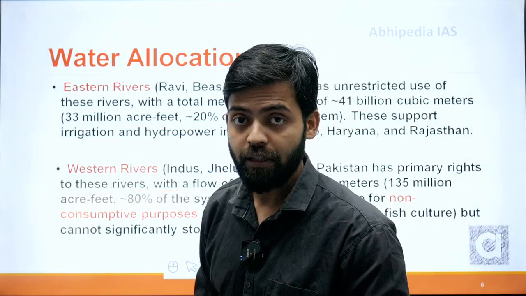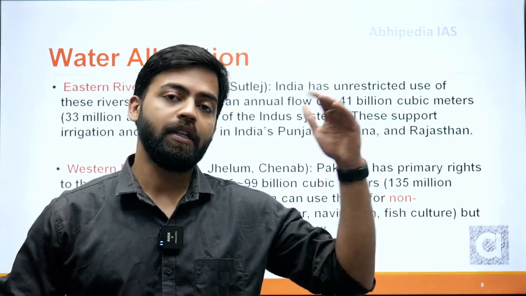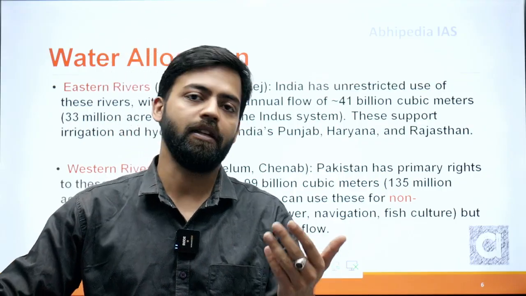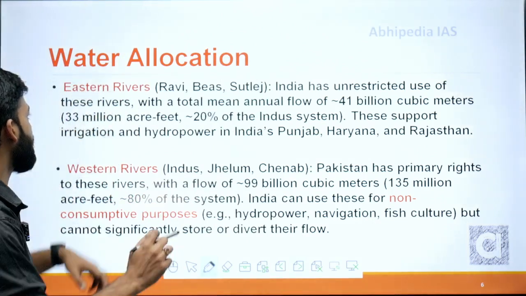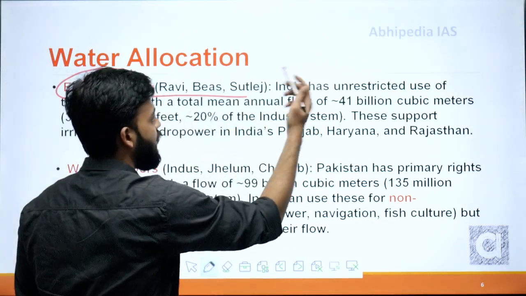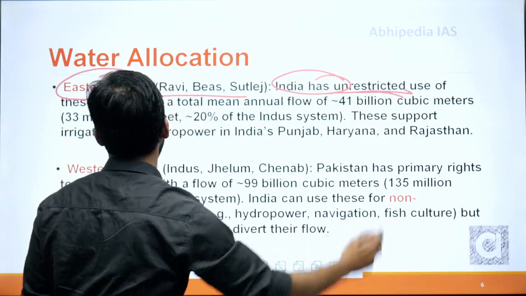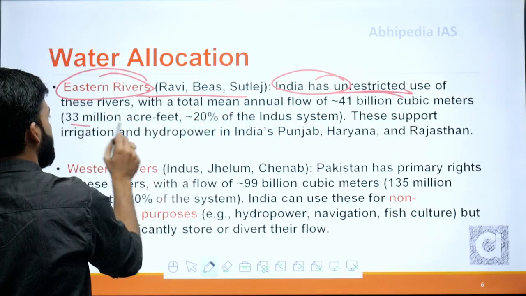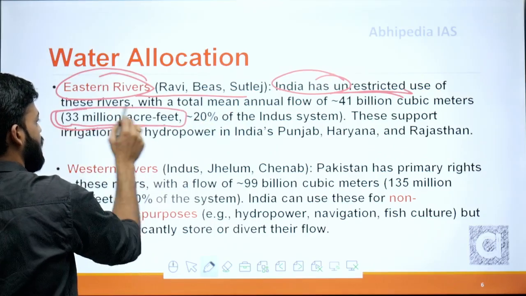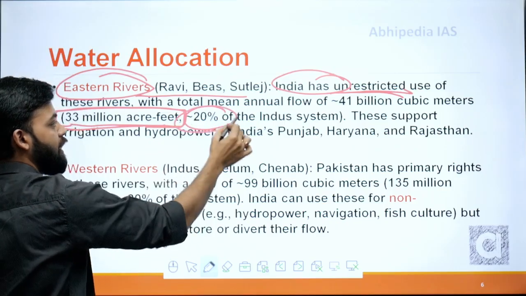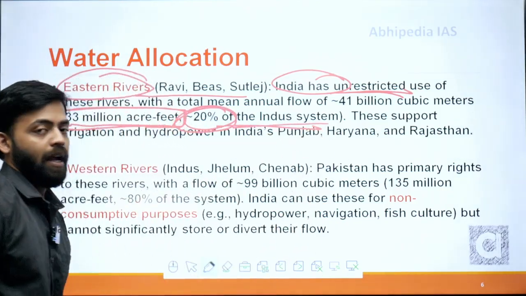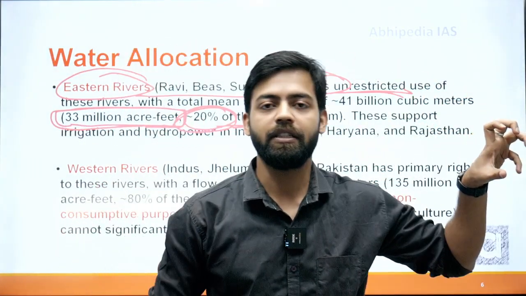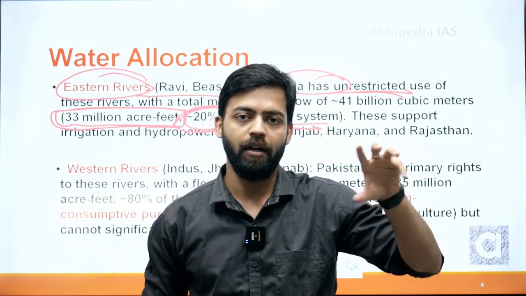What about the water allocation? What will happen to the three western rivers, that is Indus, Jhelum and Chenab, and what will happen to the waters of the eastern rivers, that is Ravi, Beas and Satluj? As far as the eastern rivers are concerned, India has unrestricted use of these rivers with a total mean annual flow of 41 billion cubic meters, which is around 33 million acre feet. This is important because it forms 20% of the Indus system. And this much water supports the north and northwestern states of India, that is Punjab, Haryana and Rajasthan.